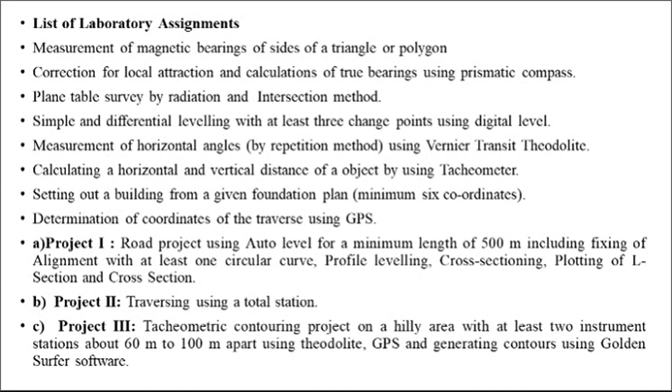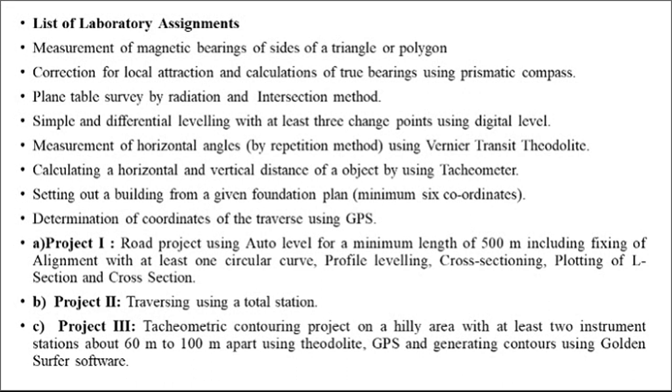Next practical is simple and differential leveling with at least 3 change points using digital level. Next practical is measurement of horizontal angle by repetition method using vernier transit theodolite. Next practical, calculating horizontal and vertical distance of an object by tacheometer. Then setting out building from a given foundation plan with a minimum of 6 coordinates. Then determination of coordinates of the traverse using GPS.